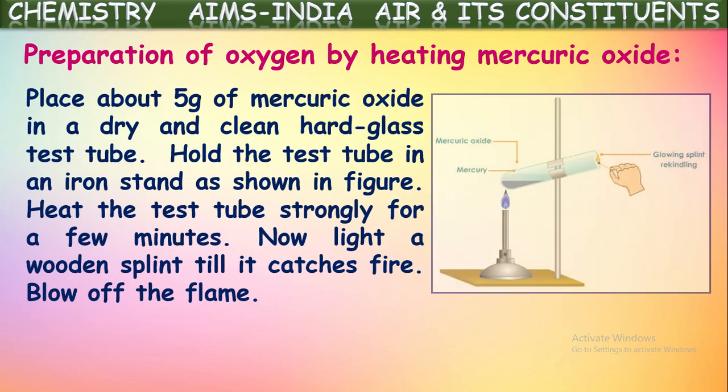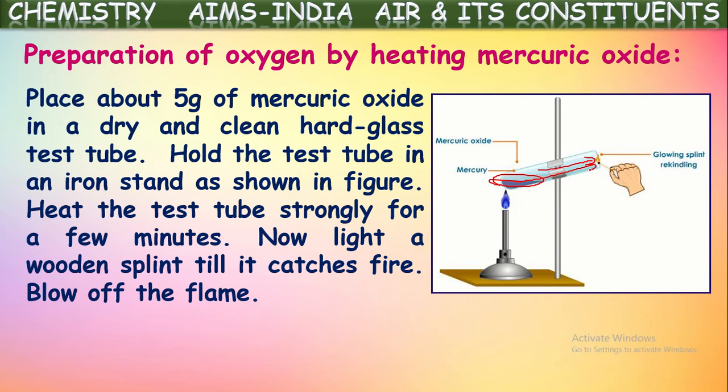So if you take around 5 grams of mercury oxide into a dry, clean, hard glass test tube and hold the test tube to an iron stand as shown in the figure here, then if you heat this mercury oxide using a Bunsen burner, what happens? Slowly, a colorless gas will be evolved from this test tube because the mercury oxide taken here will be decomposed into mercury and oxygen gas. So that oxygen gas evolved will come out through the test tube. As we told, this is a colorless gas.